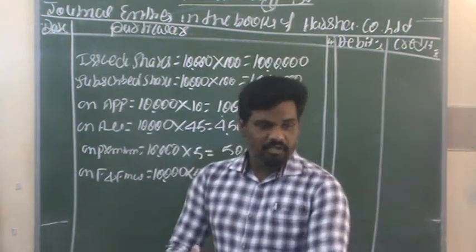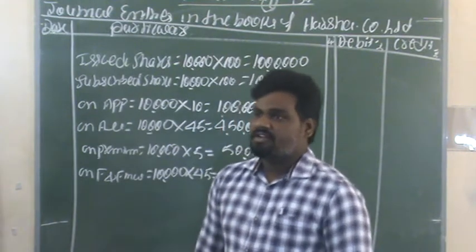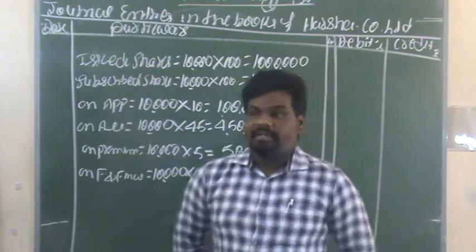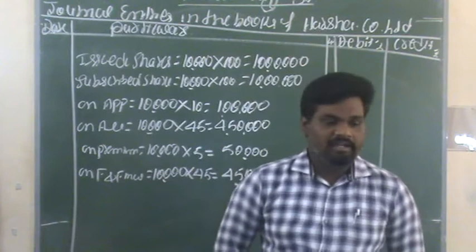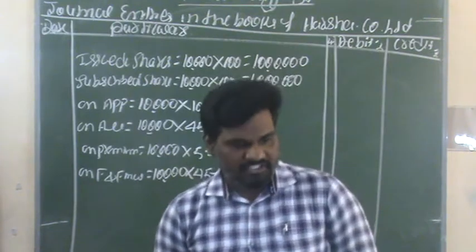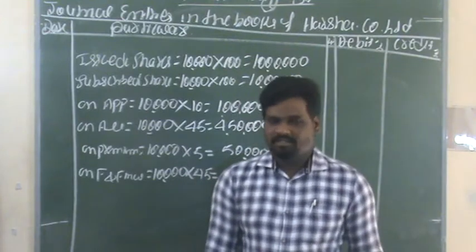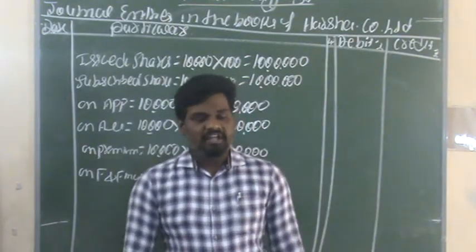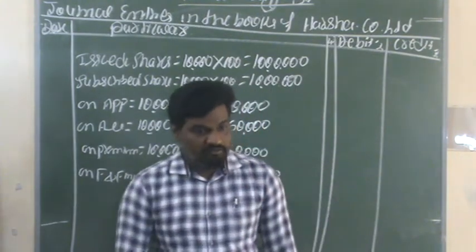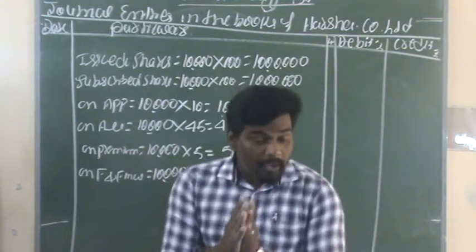First of all, observe the question. In this session we will solve the question. The question is about Archer Company Limited. Archer Company Limited issued 10,000 preference shares of rupees 100 each. They mention the shares may be either equity or preference, but here they are issuing preference shares of rupees 100 each at a premium of rupees 5 per share.